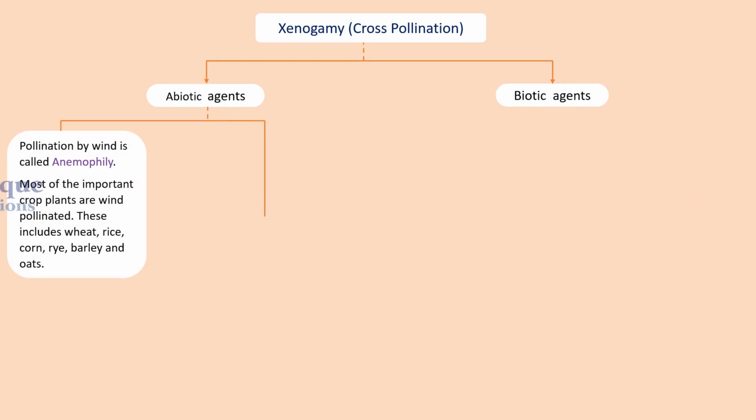Abiotic agents. Pollination by wind is called anemophily. Most of the important crop plants are wind-pollinated. These include wheat, rice, corn, rye, barley and oats.